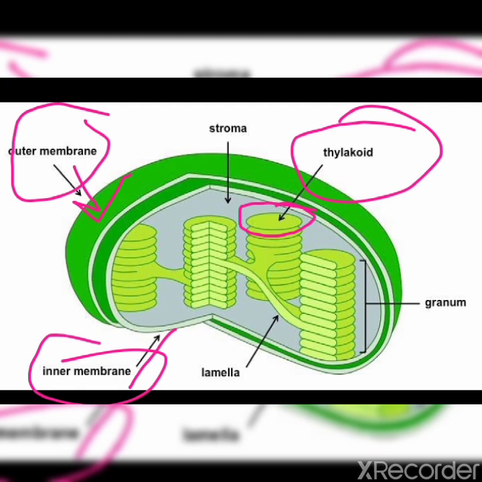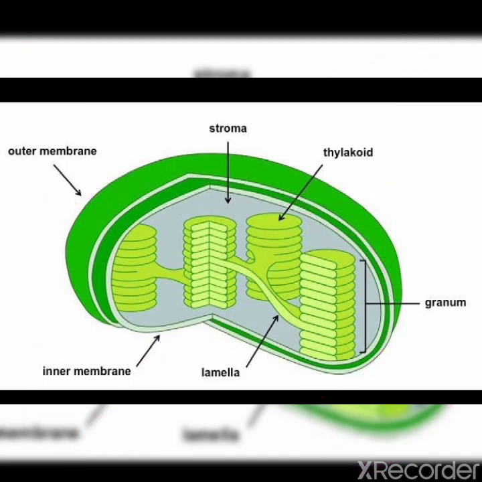Thylakoids are arranged in stacks called granum. You can see in the figure, this is granum. Clear? This single disc is known as thylakoid, and in thylakoid chlorophyll is present. Chlorophyll absorbs sunlight for activation.